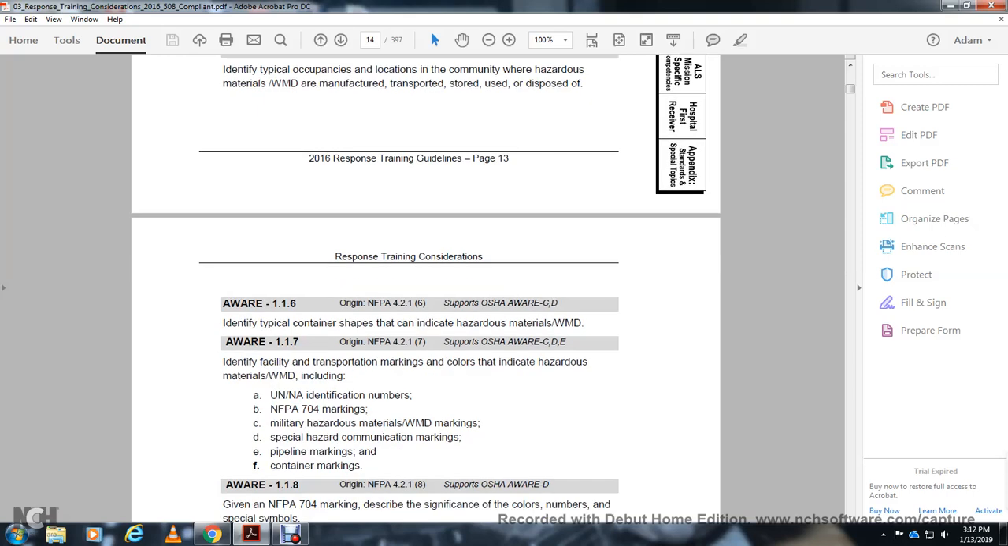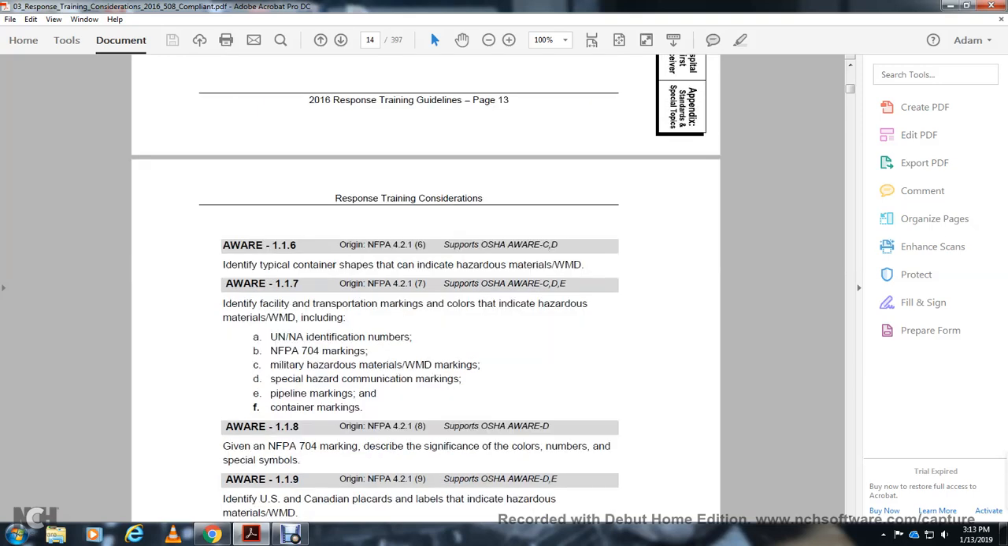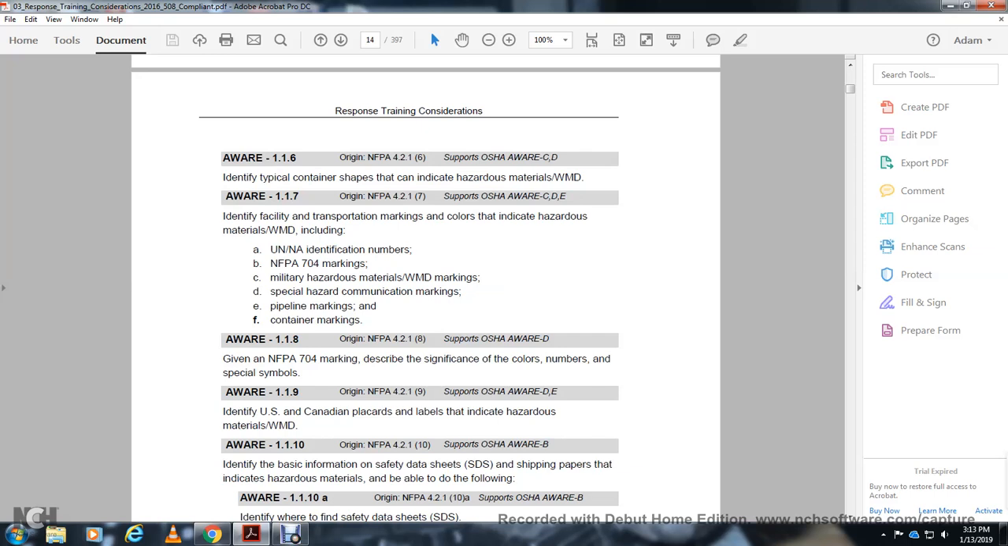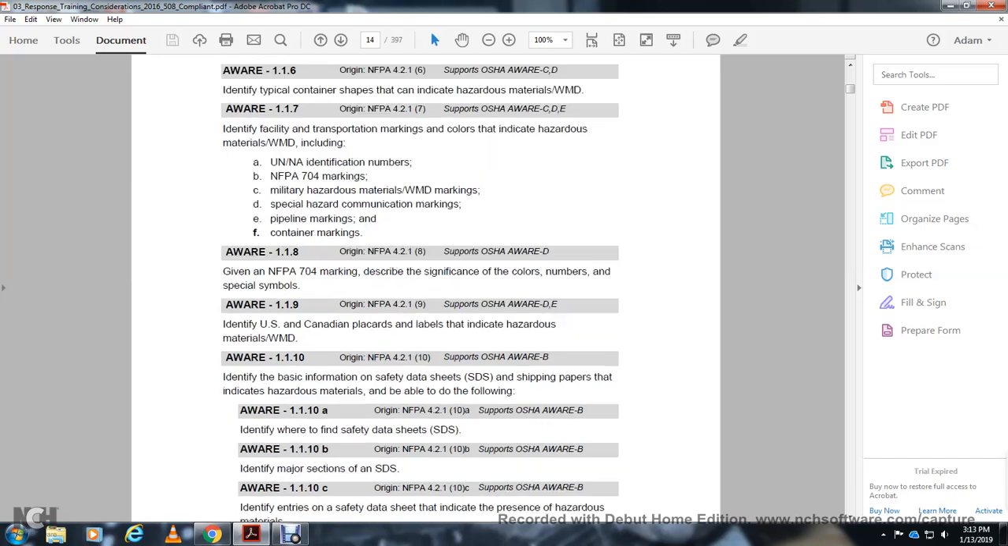Awareness 1-1-8, National Fire Protection Association 4-2-1-8, OSHA awareness D: given the National Fire Protection Association 704 marking, describe the significant colors, numbers, and specific symbols. Awareness 1-1-9, National Fire Protection Association 4-2-1-9, OSHA awareness D and E: identify U.S. and Canadian placards and labels that indicate the hazards of hazardous materials or weapons of mass destruction. Awareness 1-1-10: identify the basic information on material safety data sheets and shipping papers that identify hazardous materials.